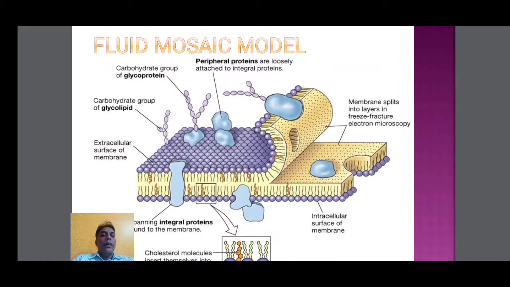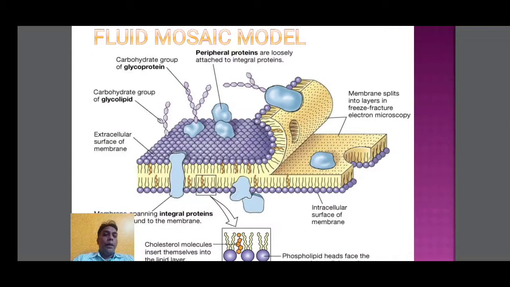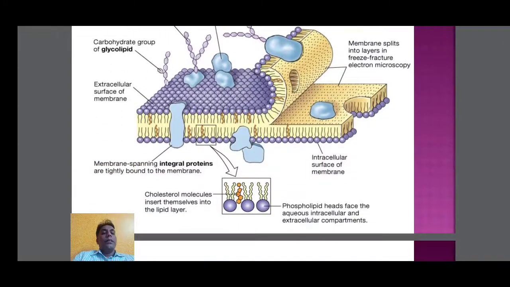So this is the fluid mosaic. You see that this is the bilayer, the lipid layer. In this, globular proteins are present: some of the proteins are peripheral, and some are inside of the lipid layer. These proteins interact with the outside matrix and are used for transportation. Various functions are carried out through these proteins.